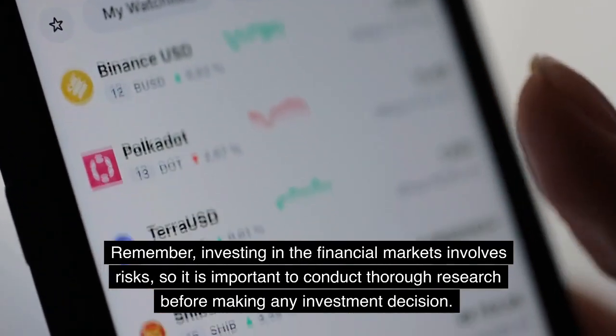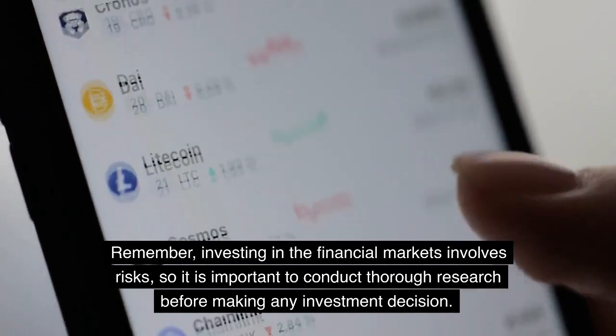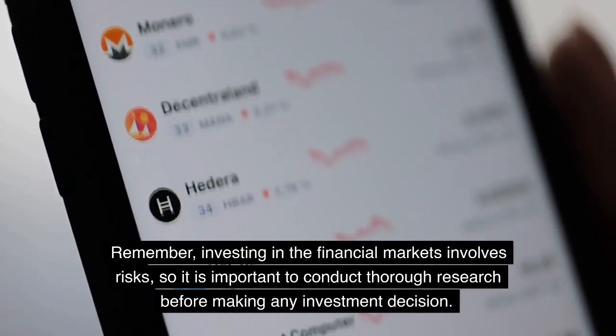Remember, investing in the financial markets involves risks, so it is important to conduct thorough research before making any investment decision.